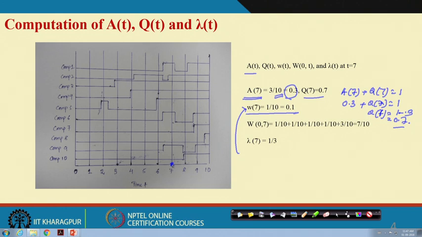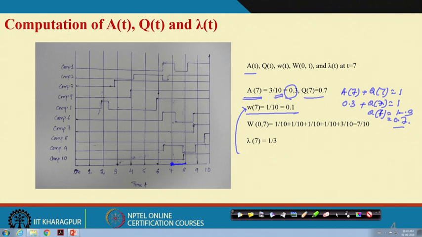So, you have to find out how many components fail in between 7 and 8. You see that in between 7 and 8 only one component fails, and although at 7 there are many failures, in this unit of time only one fails, and at time t equal to 0 there have been 10 components working.